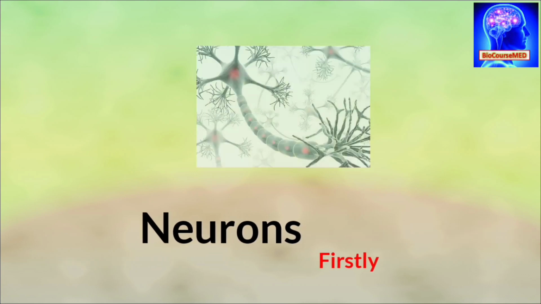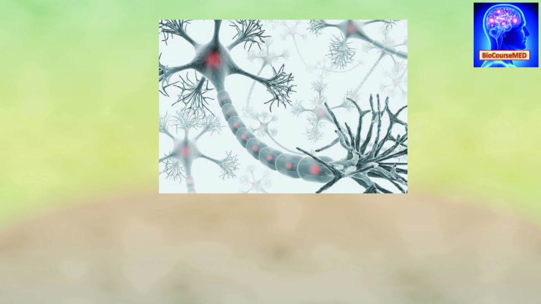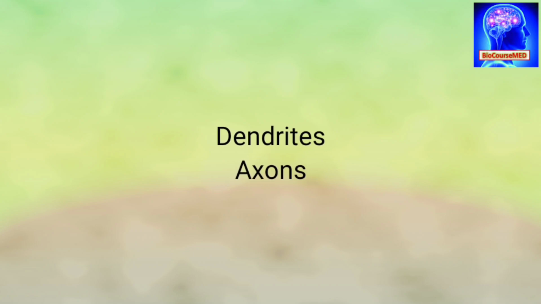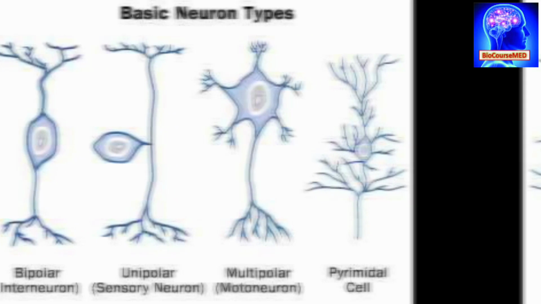So if we talk about the neurons separately, then neurons are involved in information transmission, which means receiving, processing, and transmitting information through their highly specialized structure. Plus, neurons consist of a cell body and two types of projections. Those are the dendrites and an axon. Most neurons have many dendrites but only one axon.